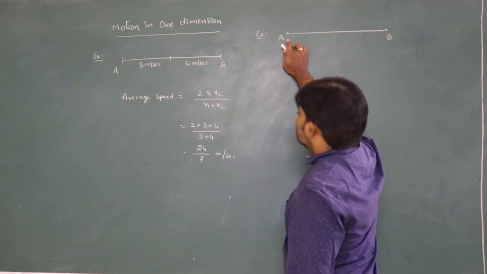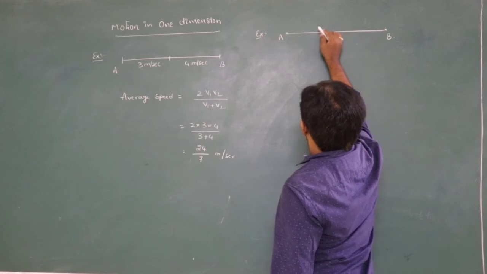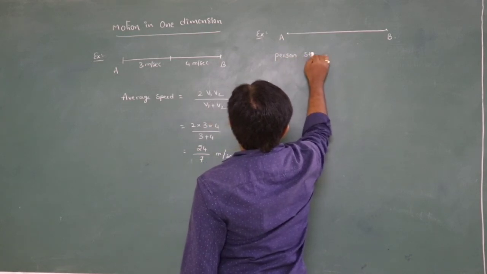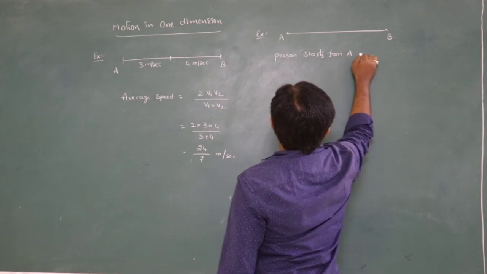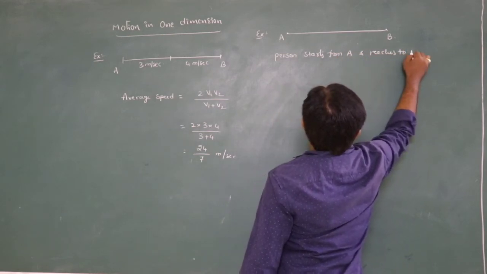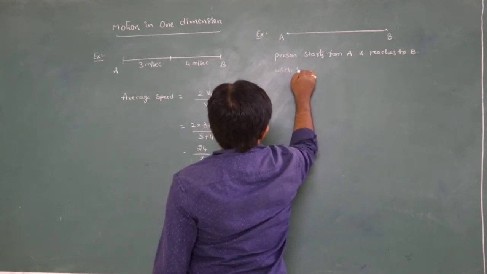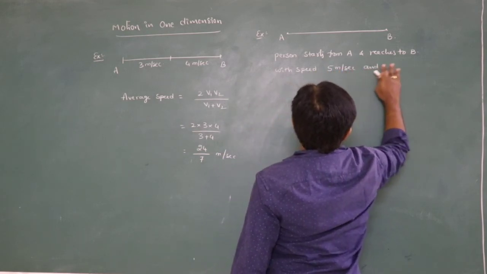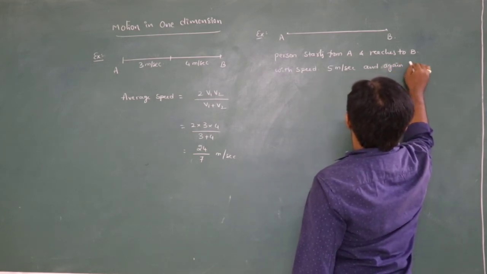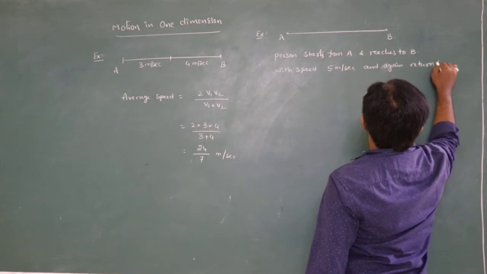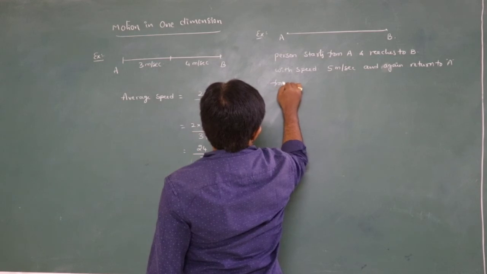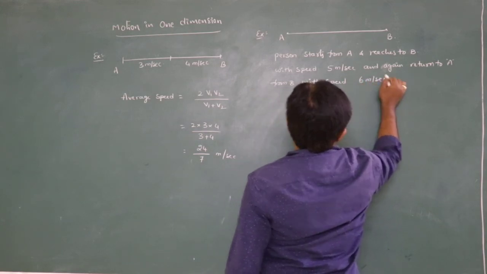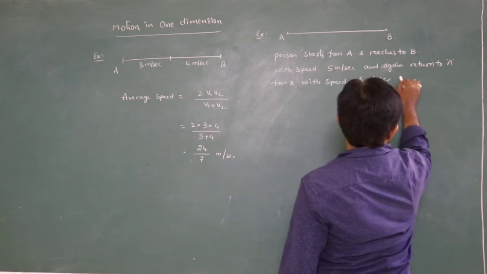If the body starts from A and reaches B, let us say a person starts from A and reaches B with speed, let us say, 5 meters per second, and again returns to A from B with speed 6 meters per second. What is the average speed here? We have to find out.